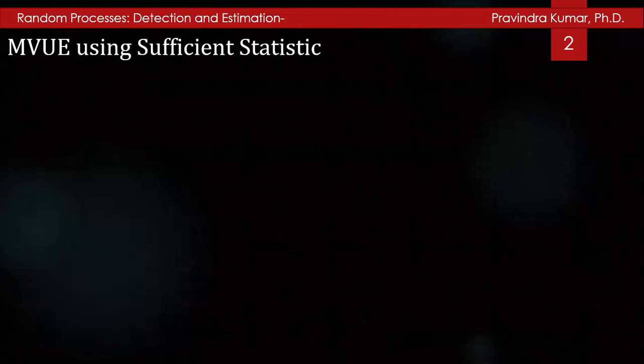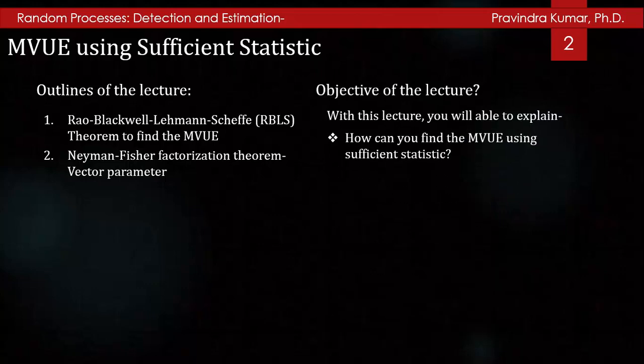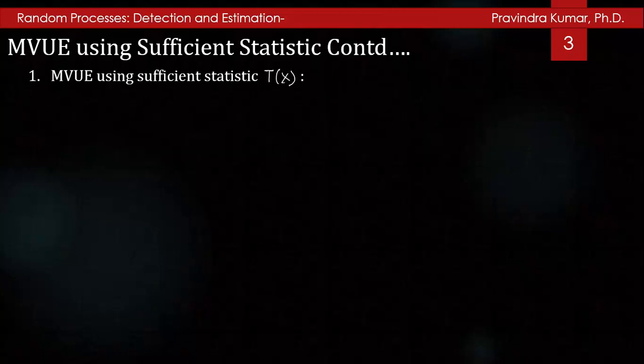The outline of this lecture is: we will discuss the Rao-Blackwell-Lehmann-Scheffé theorem to find the MVUE, and the Neyman-Fisher factorization theorem in vector parameter form. The objective of this lecture is that you will be able to explain how to find the MVUE using a sufficient statistic.